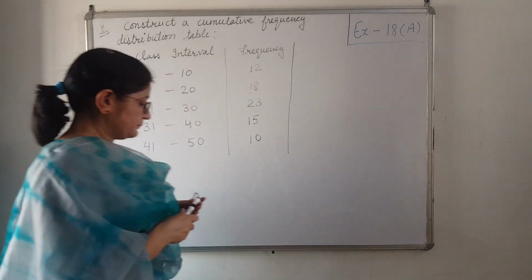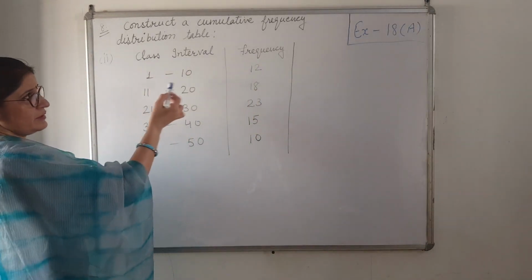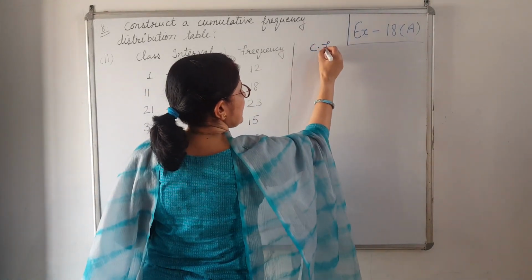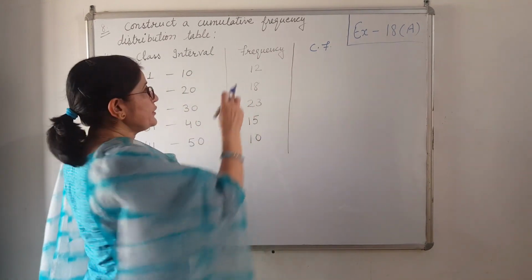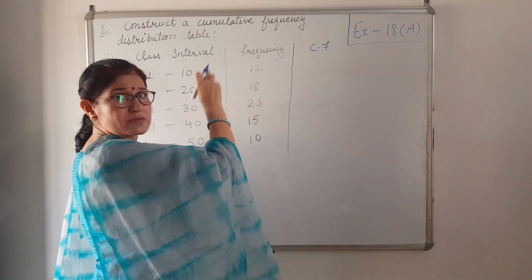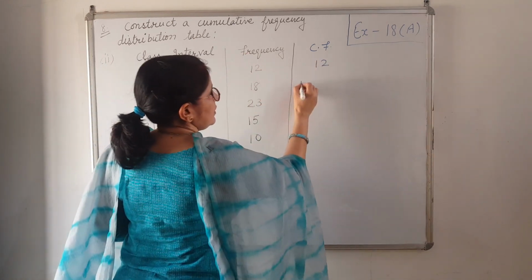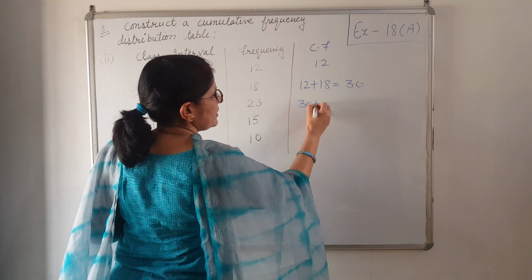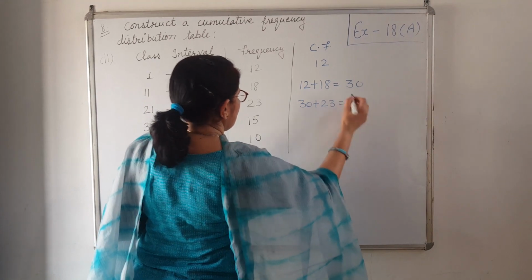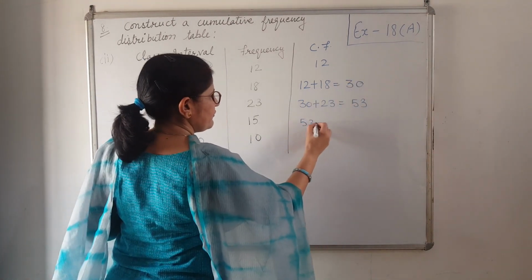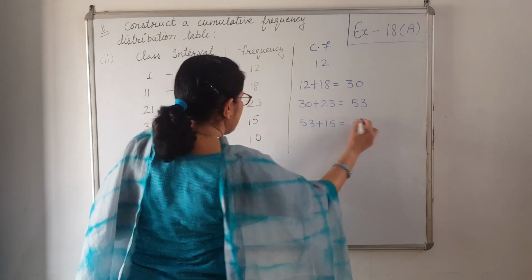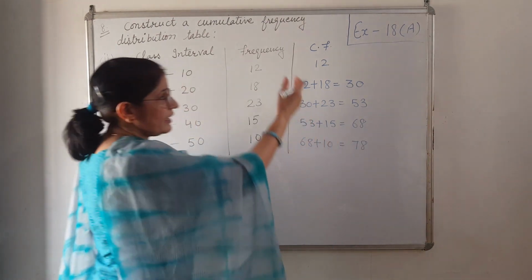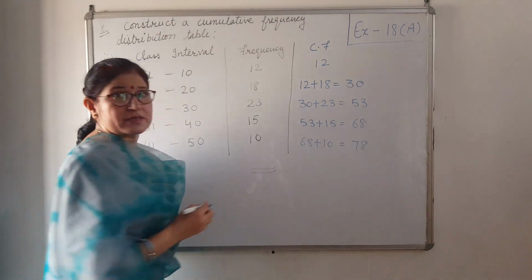So what is given? Class intervals are given and frequency is given. To make cumulative frequency we can write it as CF. As I told you, the first class we will take the same. Next one 12 plus 18, 30. The next one 30 plus 23, 53. 53 plus 15, 68 and 68 plus 10 means 78. Like this you can find out cumulative frequency.